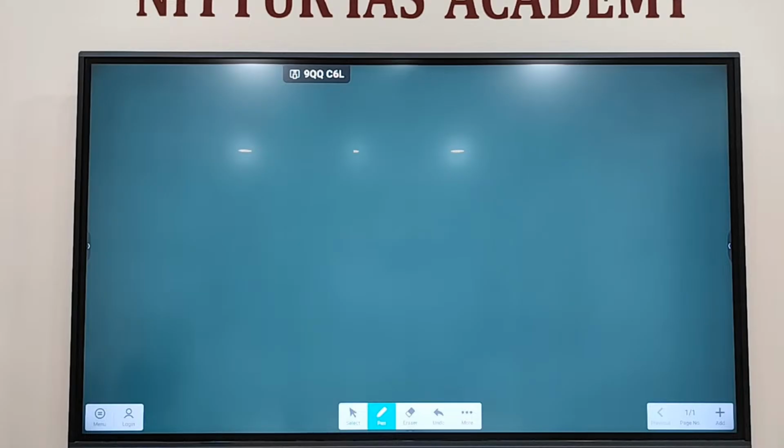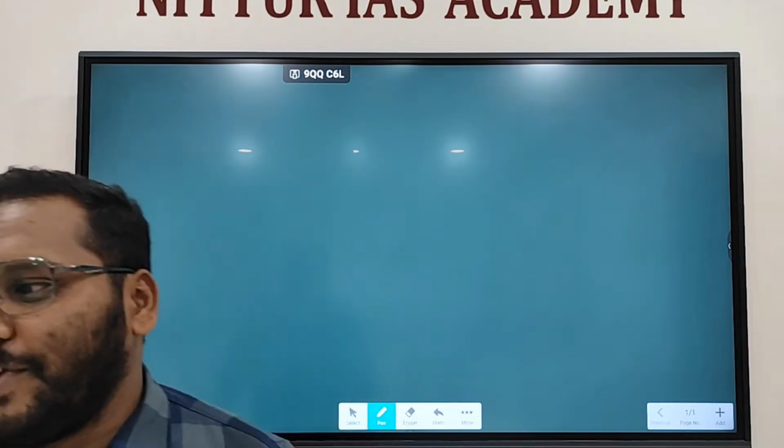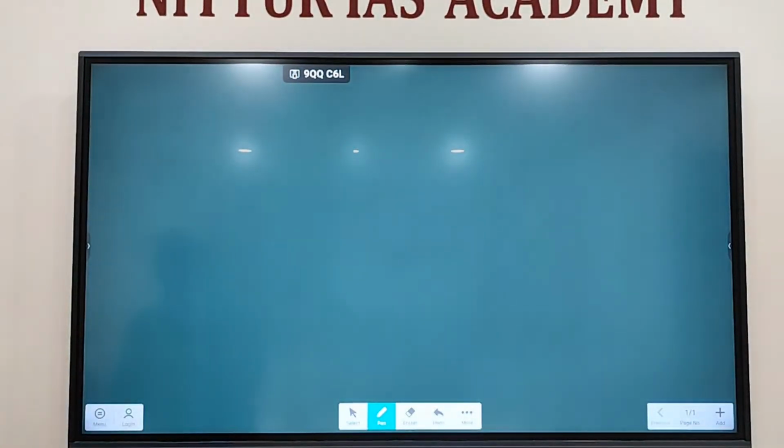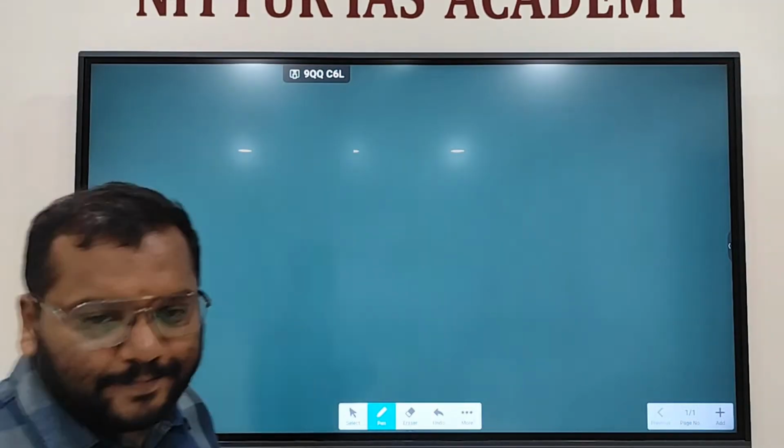For advocates, the older and more senior he becomes, the more fees he can charge. Kapil Sibal and others are among the costliest advocates of India.